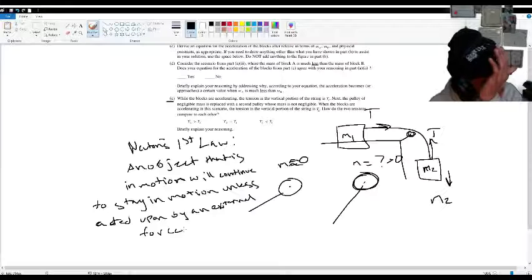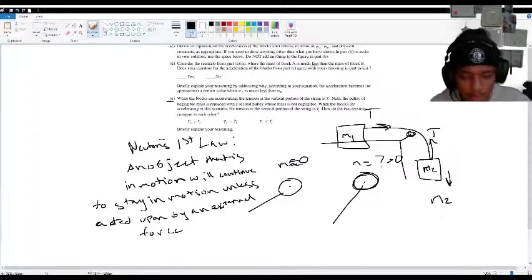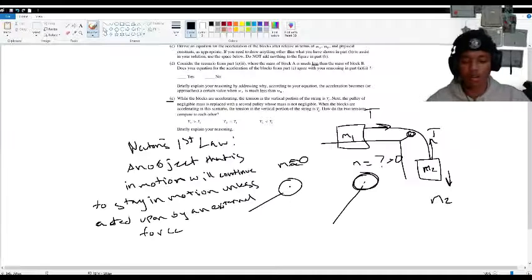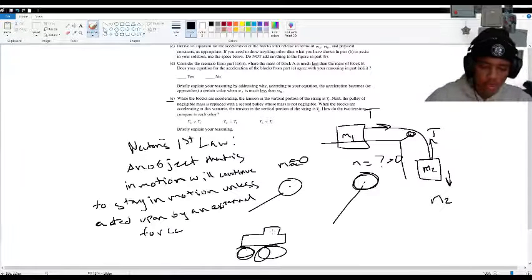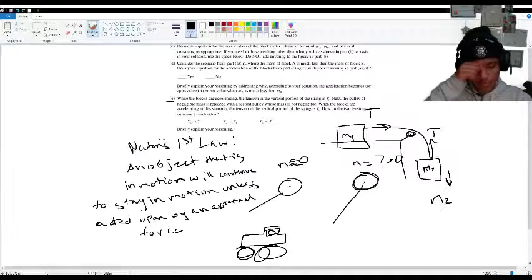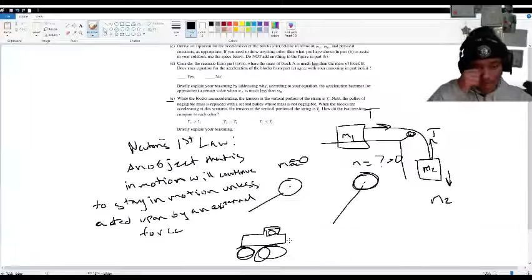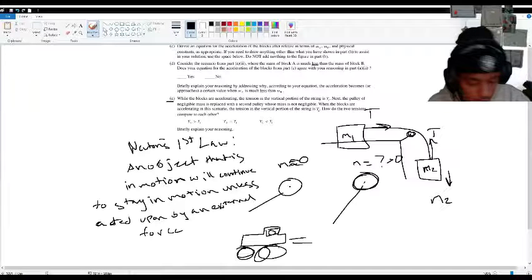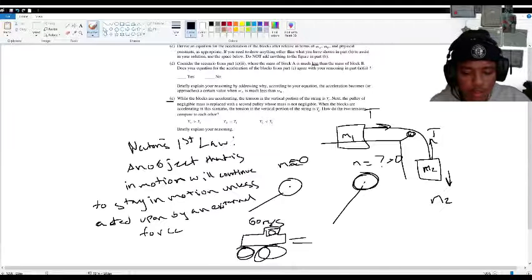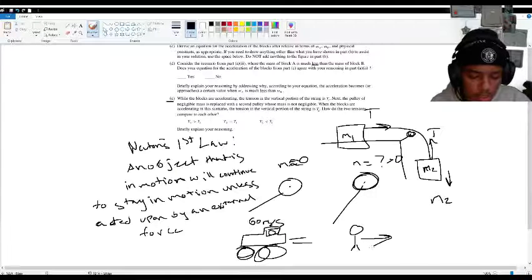Sorry, something's in my eye. So basically, let's say you're in a car. Sorry, I don't know really how to draw a car for some reason. Here we go. Here's the wheels. And you're right here. And you're moving, and then suddenly you hit the brakes. And the car stops. Let's say you're moving at 60 meters per second. If you're wearing a seatbelt, your body, let's say this is you inside, is going to go this way. Your body's going to keep going that way.